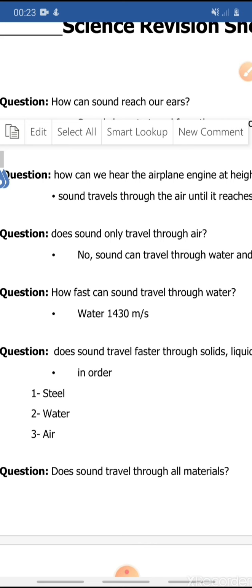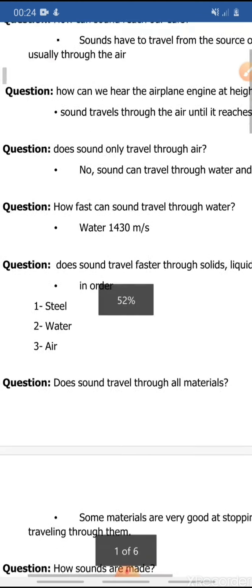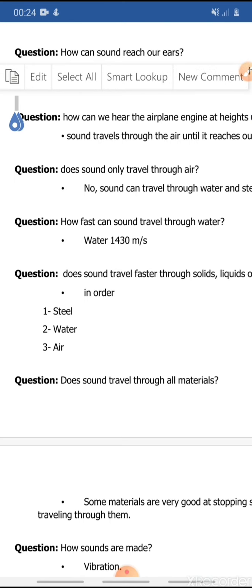No, it travels through the air, right? How can we listen to music if you play the radio in the car, or you play your speakers or your computer in your bedroom? You usually hear sounds that traveled through the air as the most common way to hear sounds through materials, okay? Let's move to the next question here.